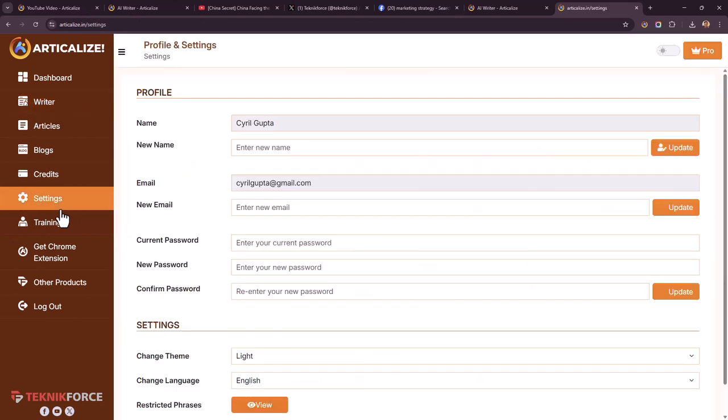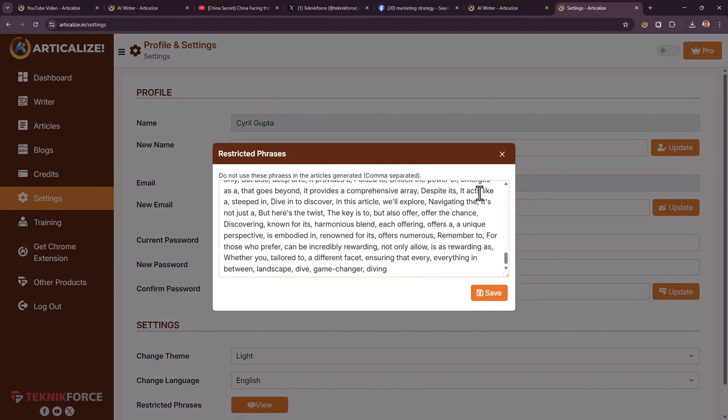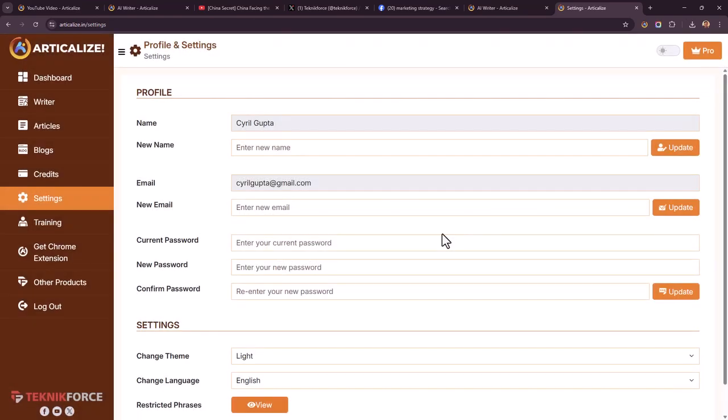Also, Articalize has advanced features like restricted phrases. So yes, there is an algorithm in there that makes things unique, that creates high quality articles. But also apart from that, it recognizes the system that AI detectors use to detect certain content as AI. So one of them is using common phrases that AI uses, and Articalize automatically restricts your content from having those phrases, right? And if you want, you can add to it, you can modify it, and your articles will not have those phrases. So that increases the originality, the uniqueness of your article even more.